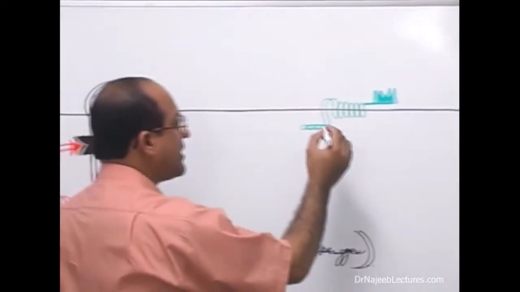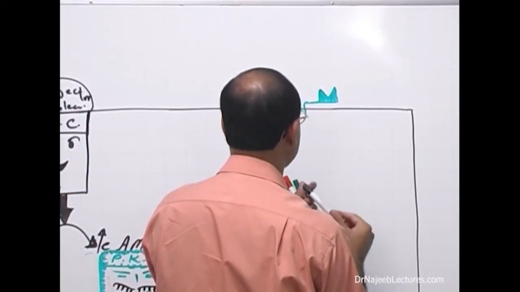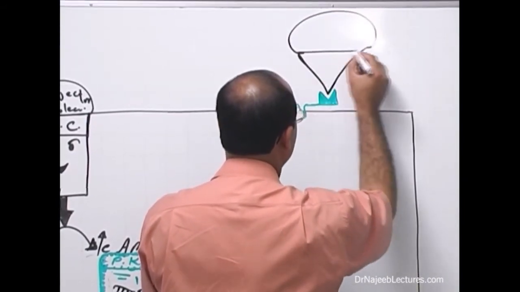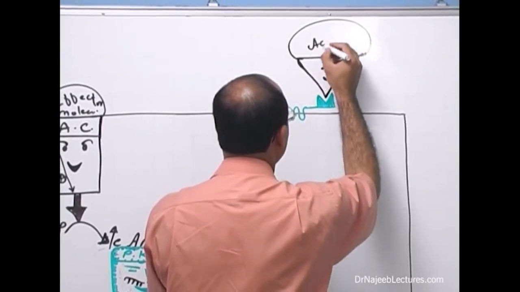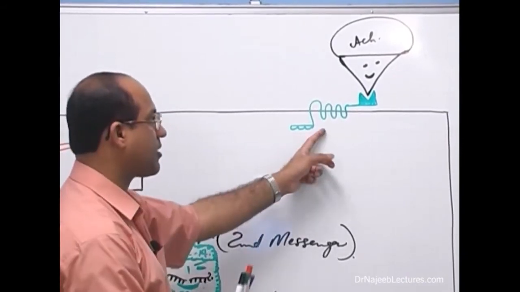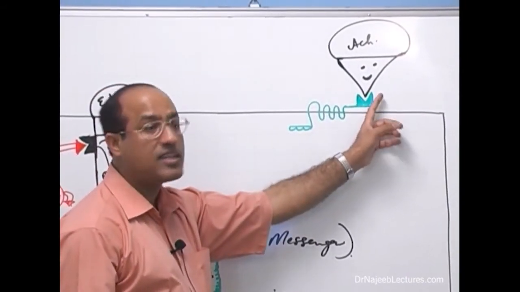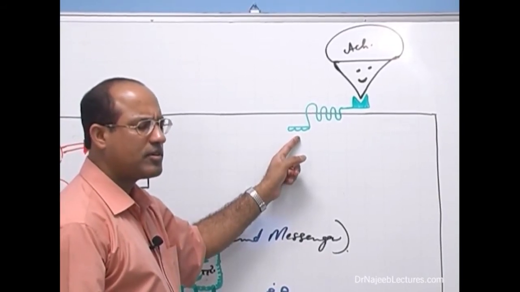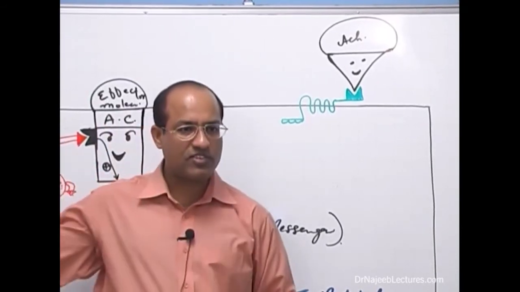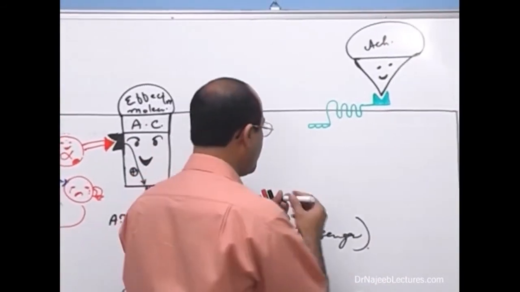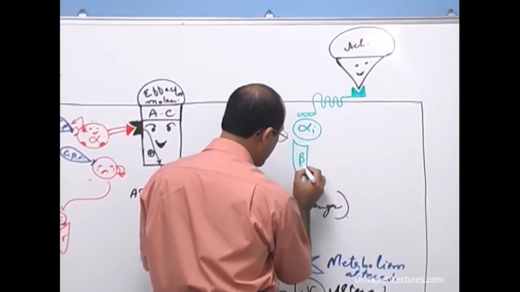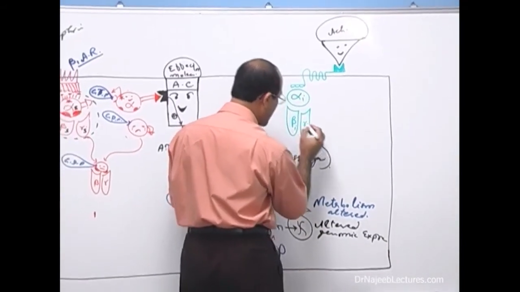Maybe on that side the ligand is not epinephrine. What is the ligand here? It may be acetylcholine. So acetylcholine can stimulate this receptor, this serpentine receptor, which binds a different ligand and gives signal to an intracellular G protein of a different type. In the previous example it was G stimulatory. Here there is G inhibitory with alpha inhibitory, beta inhibitory and gamma inhibitory.